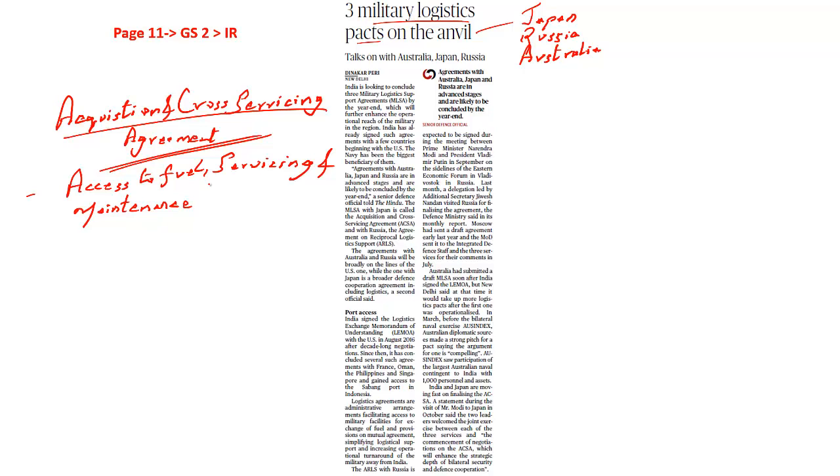So what happens? India enters into an agreement with Japan. So all those technical glitches and refueling will be taken up in the Japanese ports. Currently, what this accessibility means is that in case of any technical glitch, or not having enough fuel and requiring servicing, India would enter into an agreement with Japan for providing all these temporary provisions. At the same time, the Japanese ships similarly would get access to fuel and servicing at major Indian naval bases.